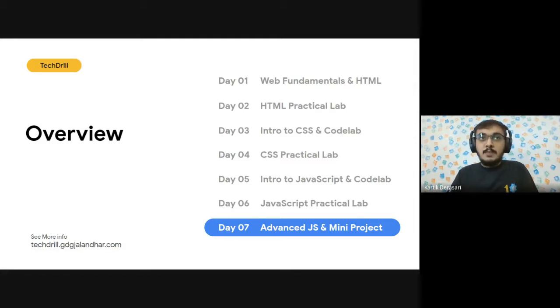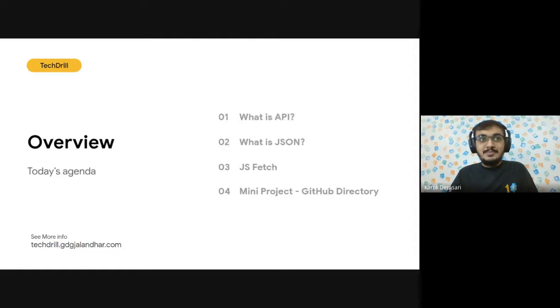So far we have covered 2 days of HTML content. We have covered 2 days of CSS where we tried to build a news card. We also tried to build a whole website. Then we also covered 2 days of JavaScript, and now today is going to be the last day of JavaScript and probably the last day of this bootcamp. So moving on to today's topic.